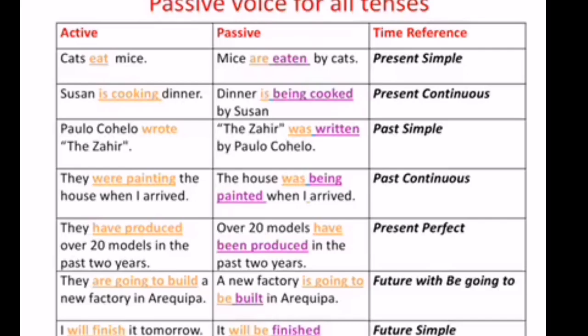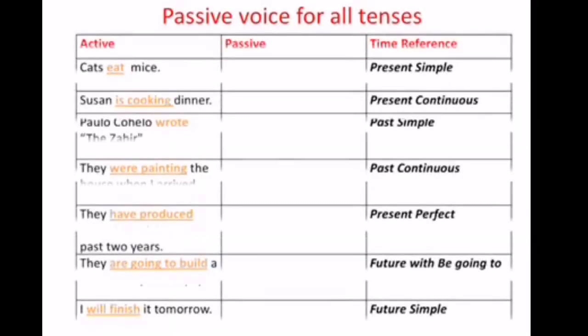They have produced over 20 models in the past 2 years. Over 20 models have been produced in the past 2 years, is the present perfect. And they are going to build a new factory in Arequipa. A new factory is going to be built in Arequipa, is the future with be going to.